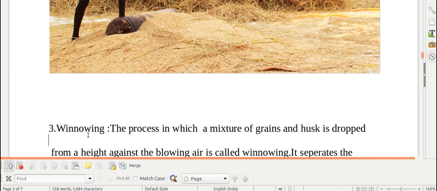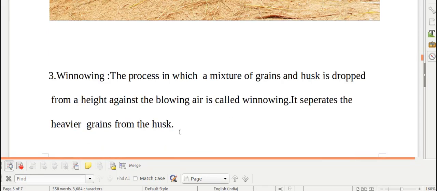Third process of separating solids from the solids is winnowing. In this process, children, the grains and husk are dropped from a height against the blowing air. Basically, here the heavier grains are separated from the husk by the strong air. Since the husk is light in weight, it will be blown out and the grains will be separated from the husk.